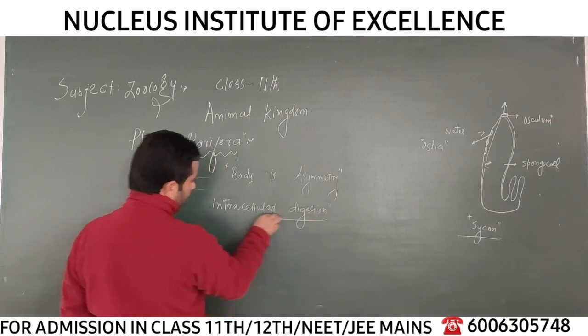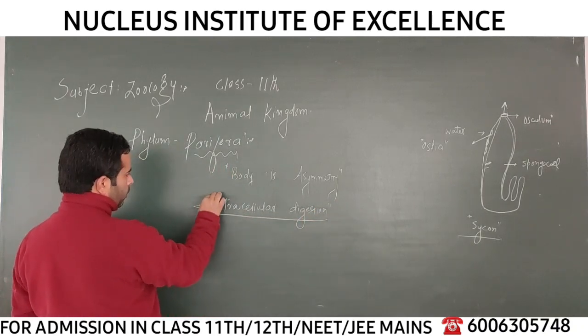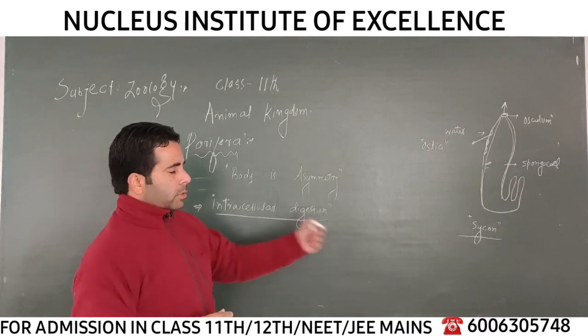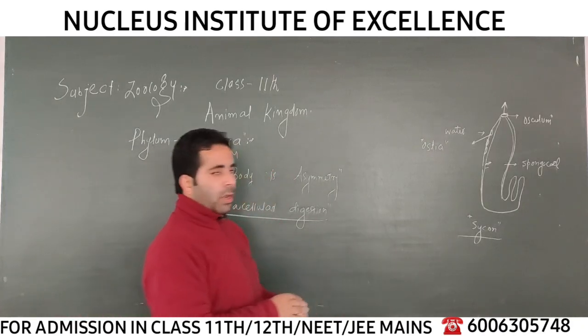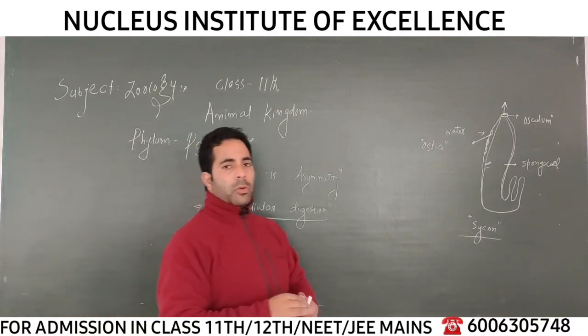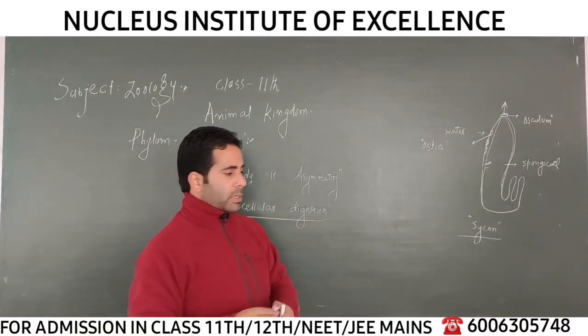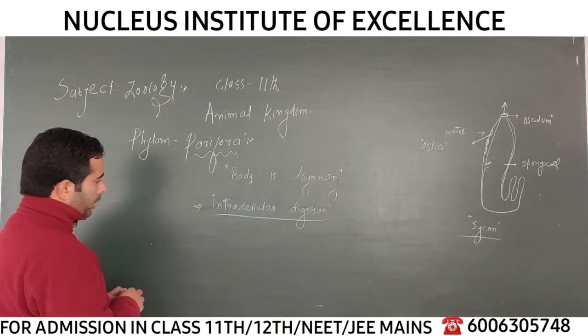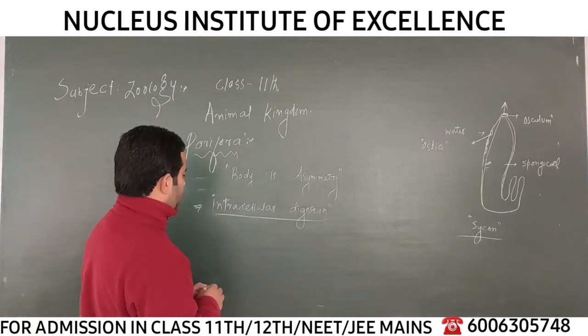Different cells have the property of phagocytosis. They engulf the food molecules from the water current which enters the body through the ostia, through the canal system, and those food molecules are engulfed by different cells, for example collar cells, choanocytes, which are flagellated cells, performing the function of intracellular digestion.